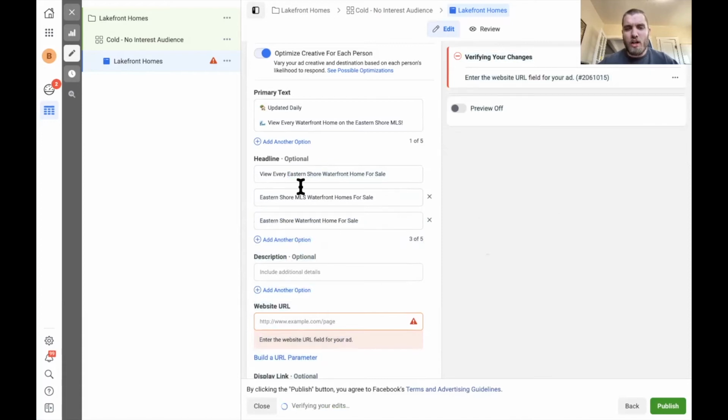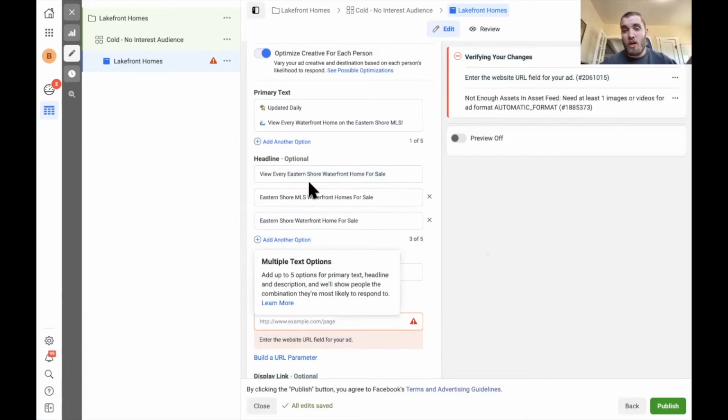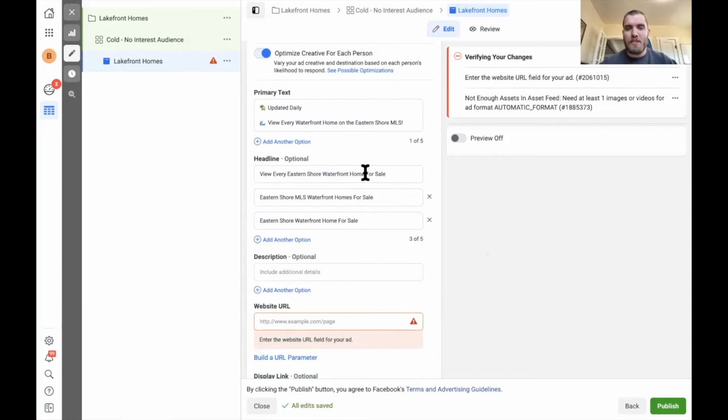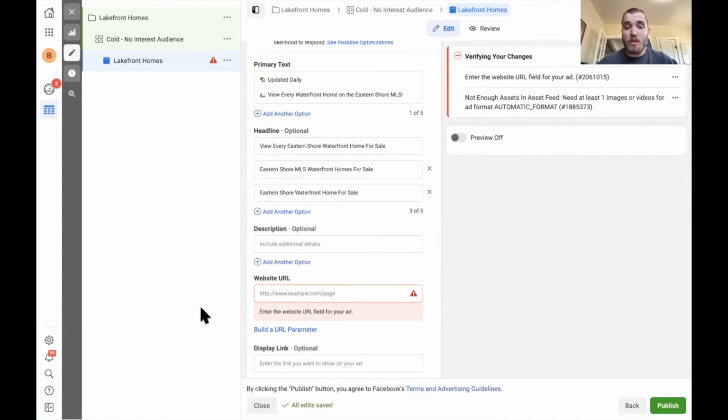So Facebook will automatically populate this for me. It will go based off the data, based off the clicks and who's clicking and the click-through rate. They'll automatically show the best headline for me. So if you wanted to split test the primary text, the headline text, and the description, I'm just going to say, see all waterfront homes here.